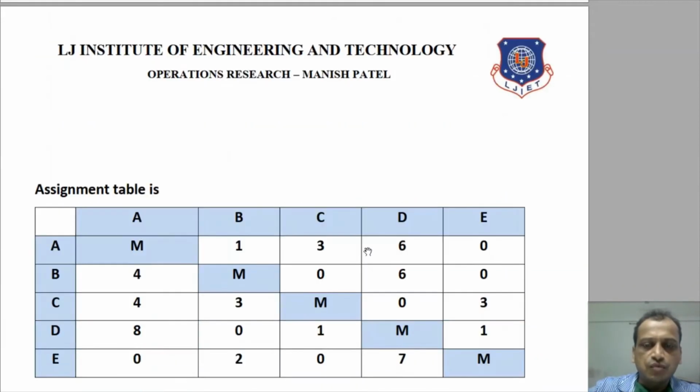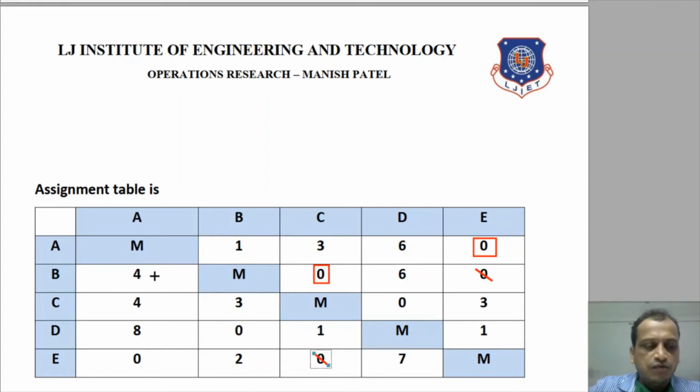Clear? So let's try to assign the cells. So first we will scan the first row. Here we have 0, so we will assign this. Clear? So E is assigned to A, so obviously E cannot travel to B, so we will cancel that 0. Right? Next, here we will assign C to B. Right? So again we will cancel this 0 here in this column.